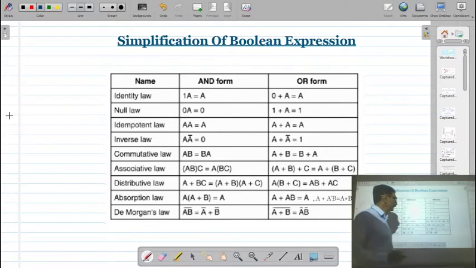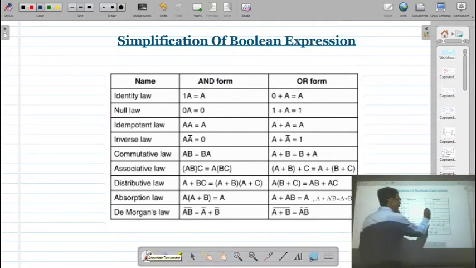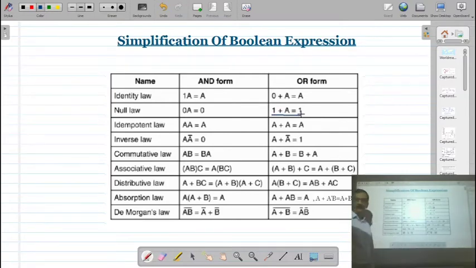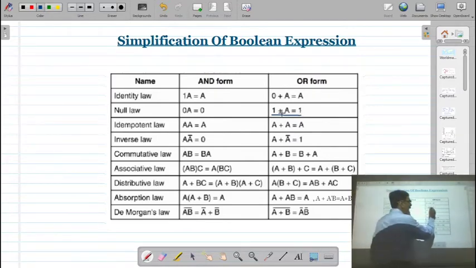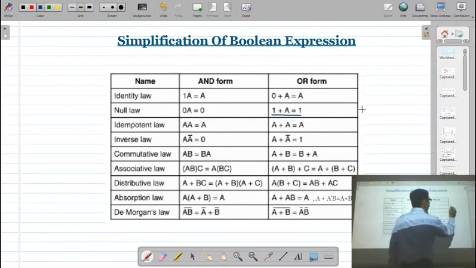Here, for your revision, I have already mentioned the table of Boolean laws that we discussed in the previous lecture. But what are the most important Boolean laws that you have to remember? 1 plus A is equal to 1. This means the ORing of 1 with any variable, or with a number of variables, will always be equal to 1.